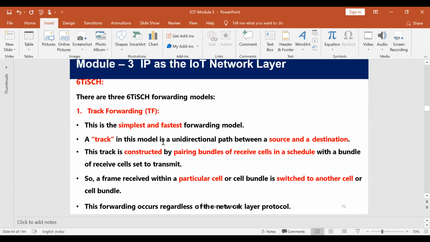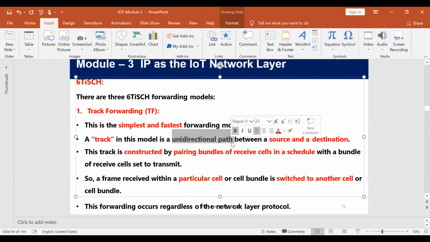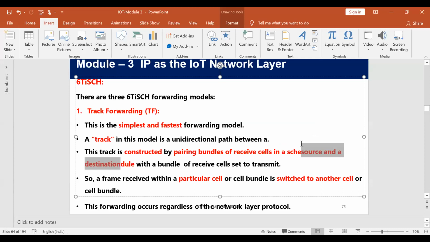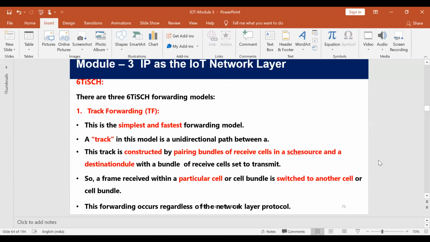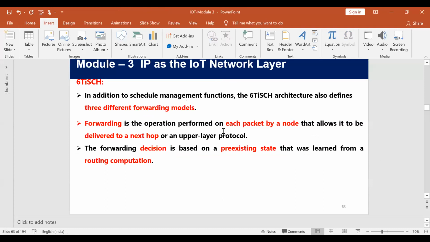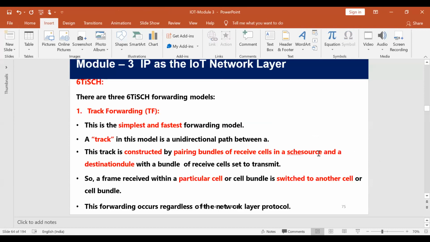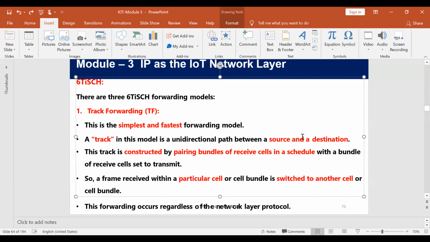What is a track? A track is a unidirectional path, only a one-directional path between a source and a destination. We construct a track first. How is this track constructed?